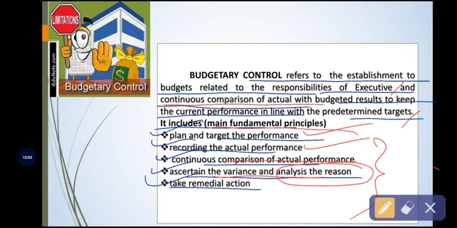If it is reached, then what is the next action or step of the business organization? It's all about analyzing the variance and analyzing the reason. So after that, finally, under this budgetary control process, the management or budget manager will take the necessary actions. So this is nothing but budgetary control.